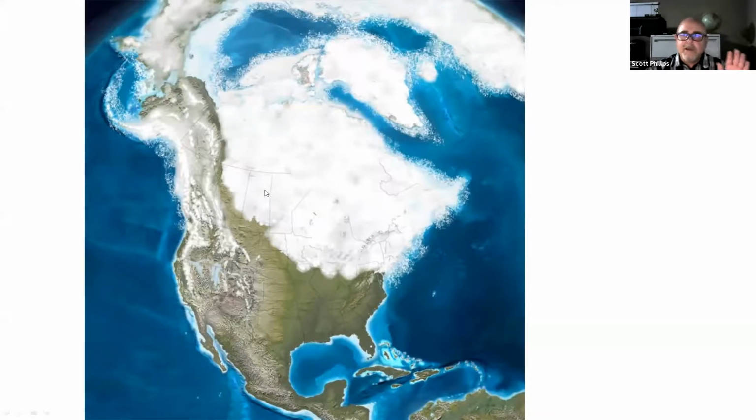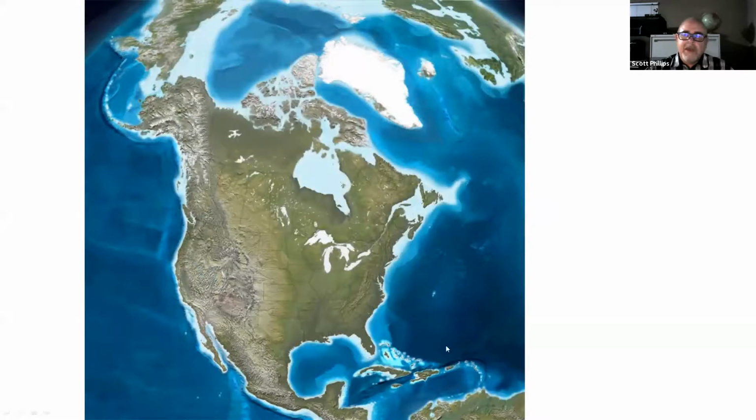Because there's more water on the land as ice, there's less water in the ocean, so sea levels are lower. Florida is now out of the water, as well as California, even more so than it is today. Where San Francisco Bay is today, it would have been just a river valley and the coast would have been further offshore. Then as that ice melts, water goes back into the ocean, and you kind of have the environment that we have today.